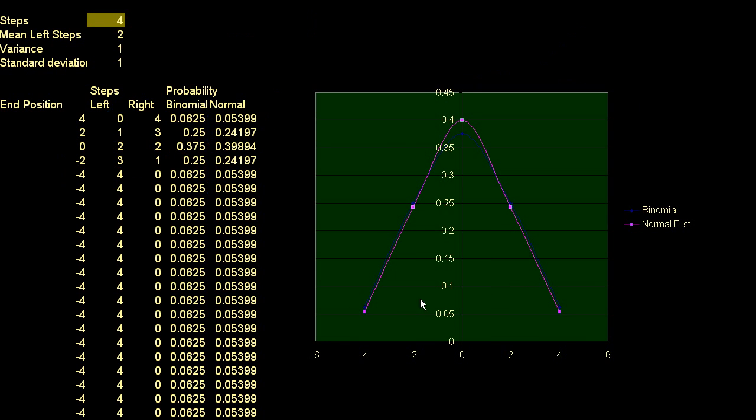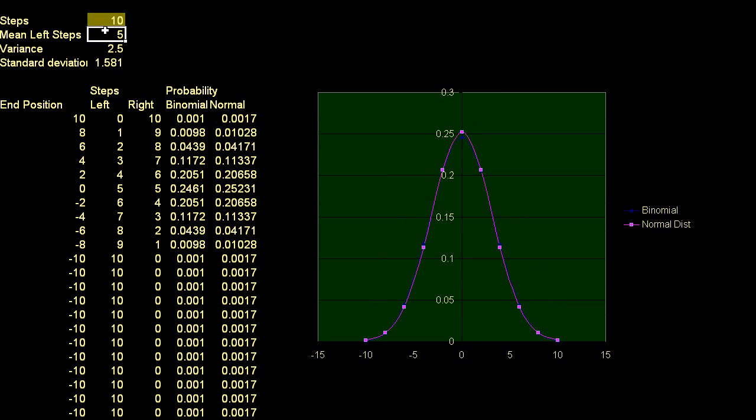Actually, let me change it to a higher number. Let me go back to the example where I'm at 10. All right. So if this is at 10, let me go back to my drawing tool. OK. So let me do this calculation right here. All right. So what's the probability that I have 2 left steps? And if I have 2 left steps, I took a total of 10 steps. So I'm going to have 8 right steps. And that puts me 6 to the right. So that's this point right here.